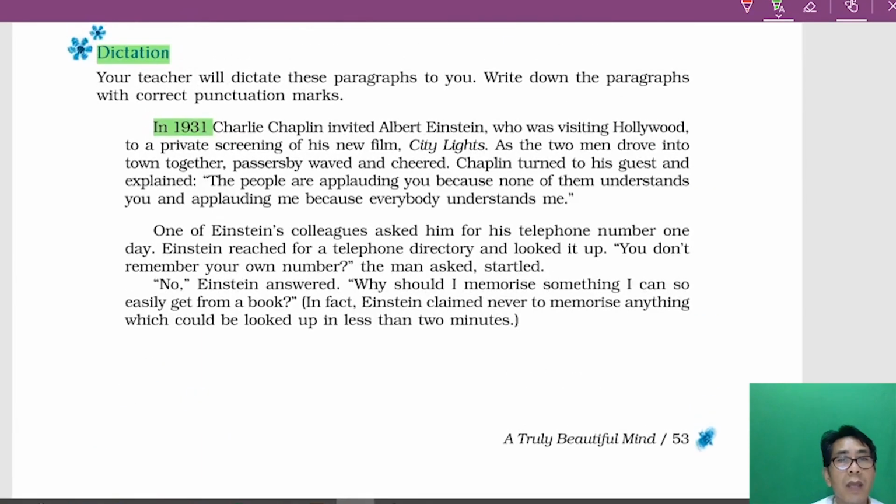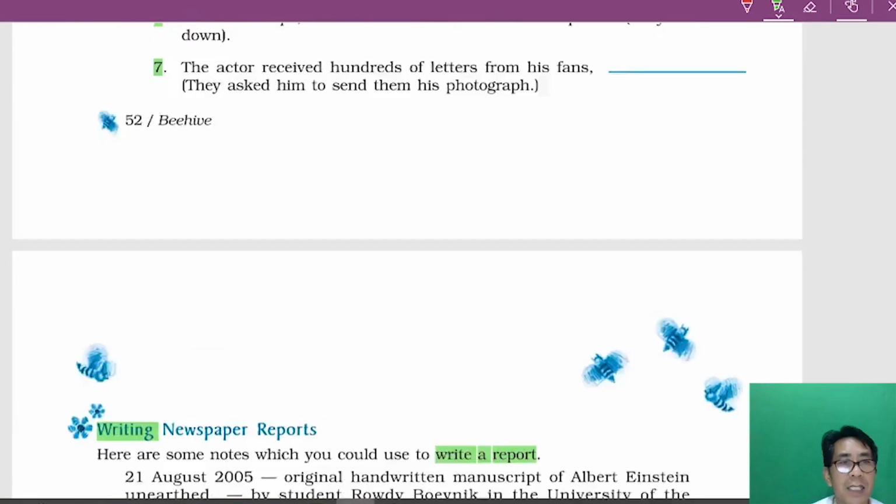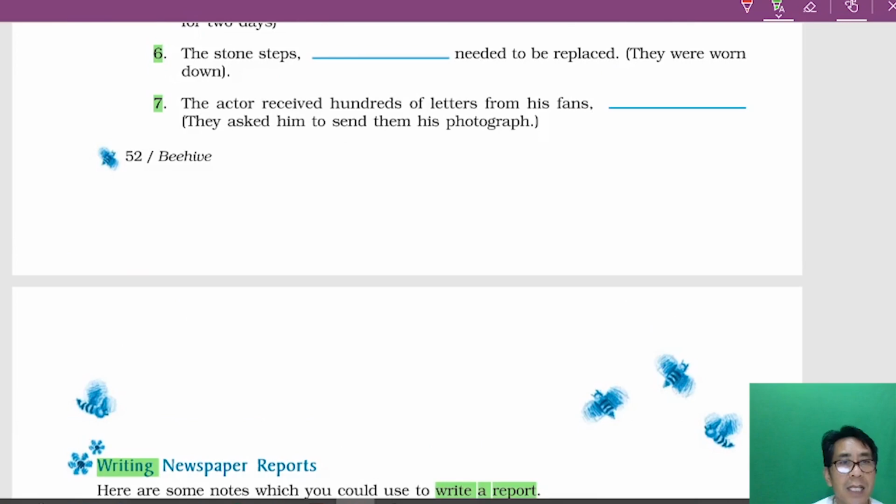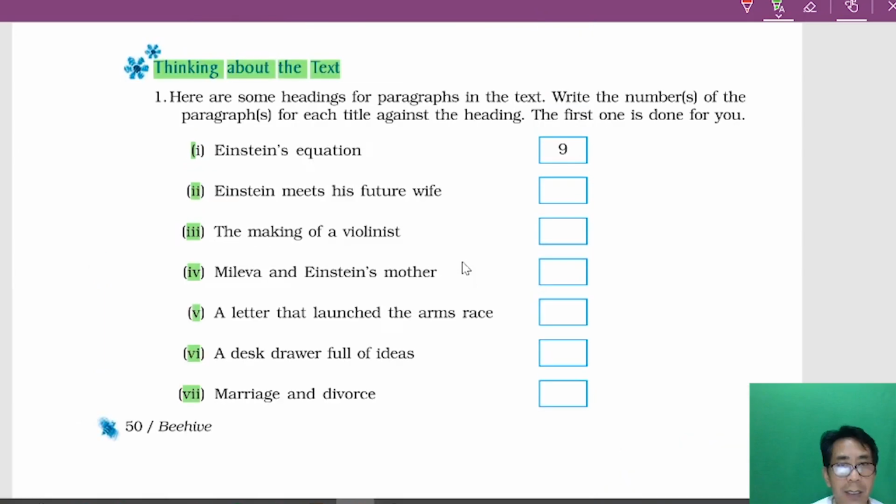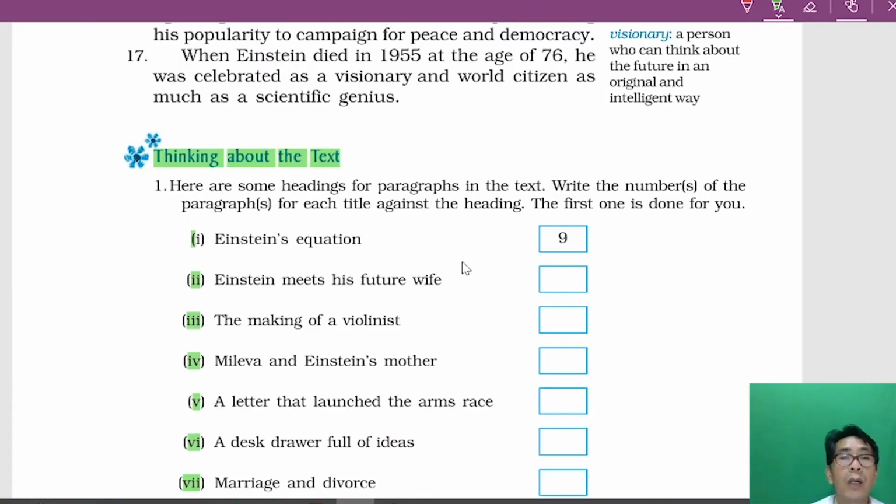Now with this we have finished the exercises. Remember, in one lesson there are exercises which cover almost all the skills. You got it? So I want you to complete the remaining exercises. All the best. Thank you.